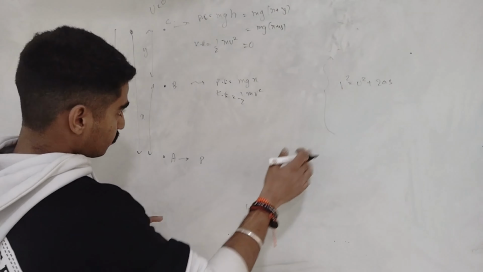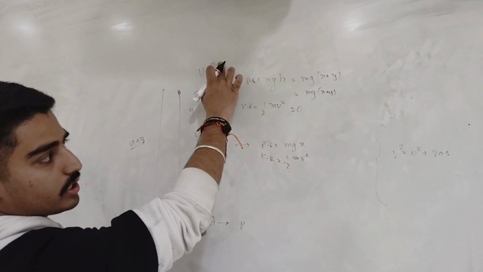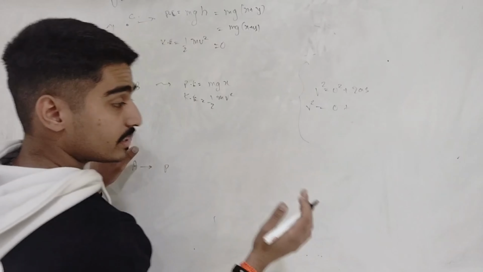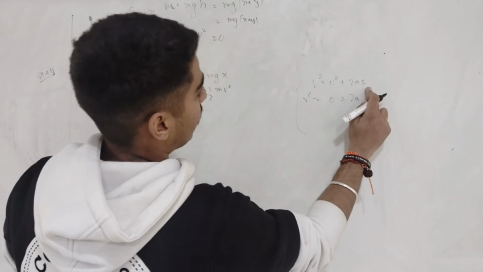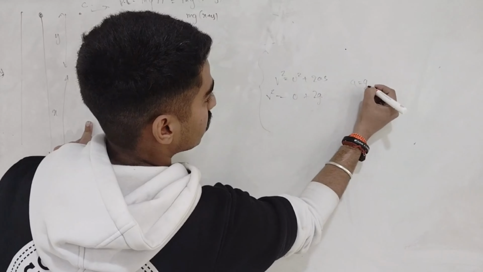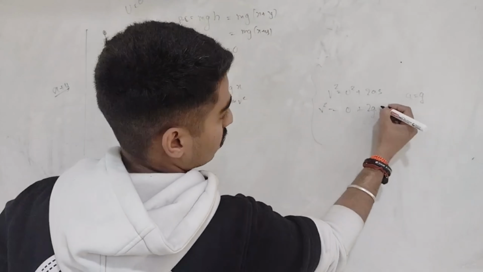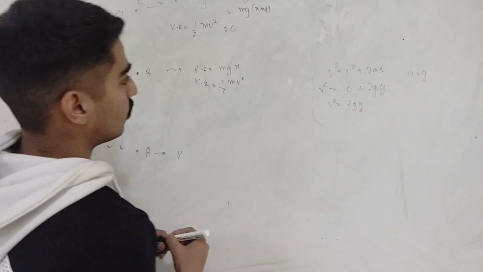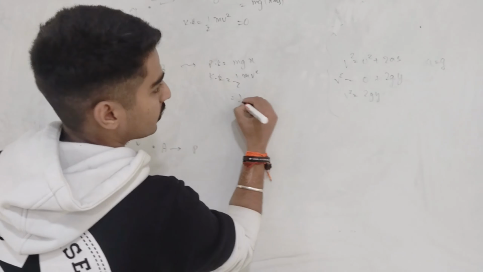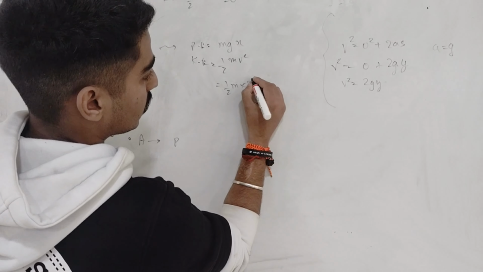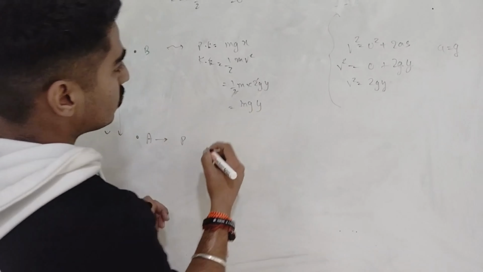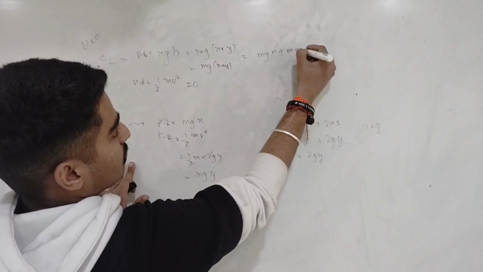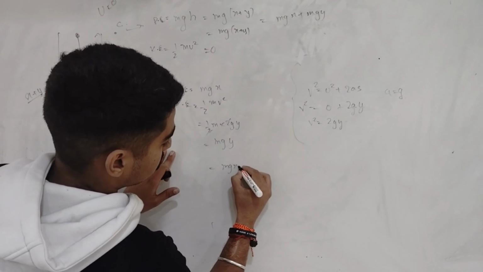Here u is 0, as we have already seen, and acceleration is g, and s is y, the distance moved by the ball. So v square equals 2gy. Putting v square in the kinetic energy, we get half m times 2gy, which cancels to mgy. So total energy here is mgx plus mgy.